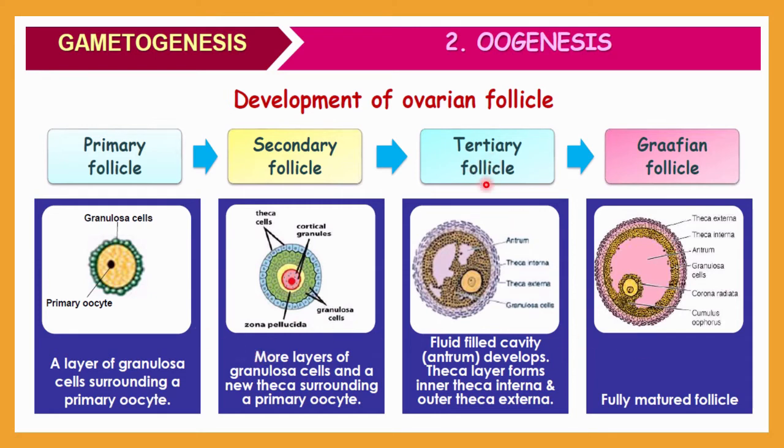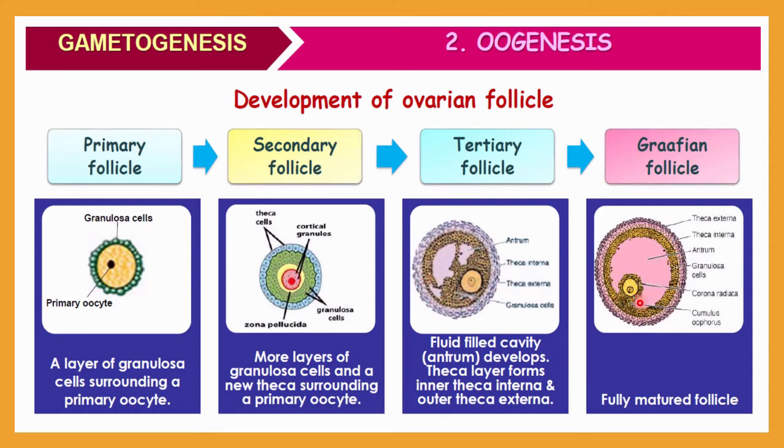Then the tertiary follicle, here you can see. It has a fluid filled cavity, and that fluid filled cavity is called the antrum. And the theca layer forms the inner theca interna and the outer one is called theca externa. So here the theca layer will be differentiated into two. The inner one is called theca interna and the outer one is called theca externa. By this way, the secondary follicle will have more layers surrounding the oocyte.